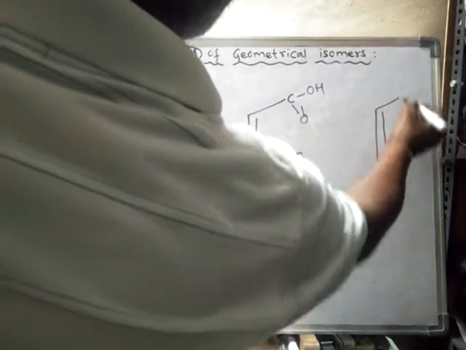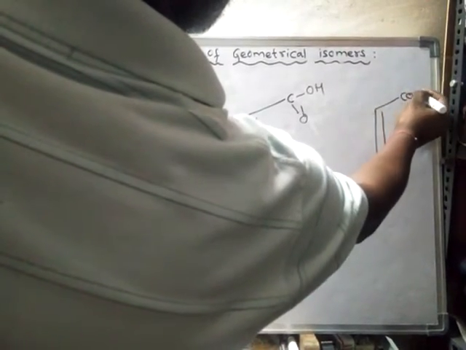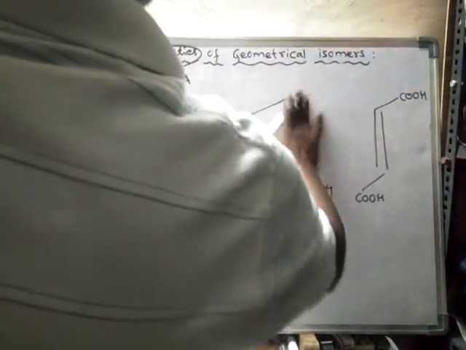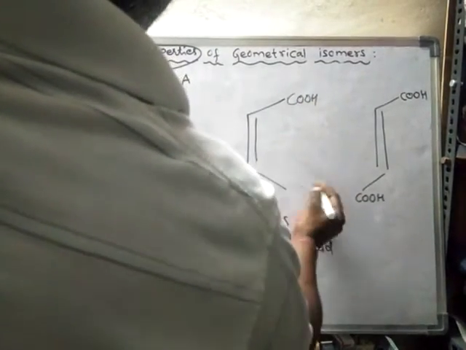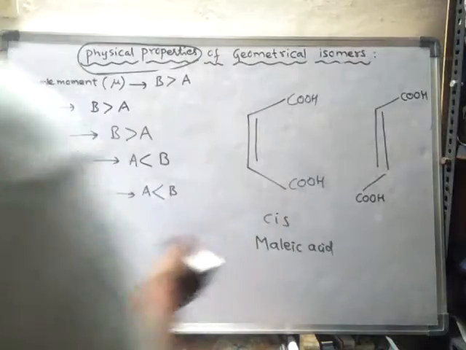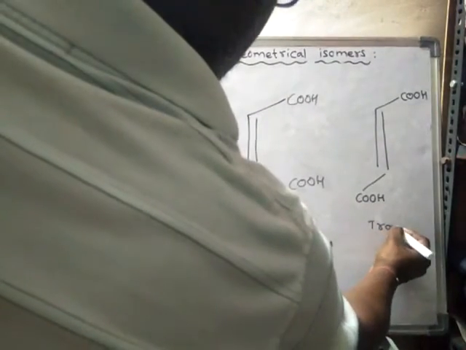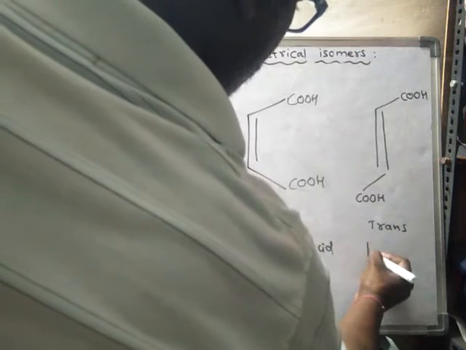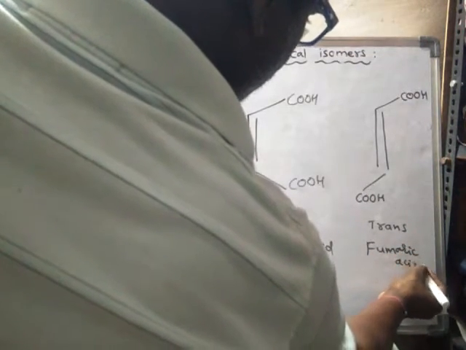COOH. Simply I am writing COOH. Here also I'll write COOH. This is a trans form, and this trans form is said to be fumaric acid.